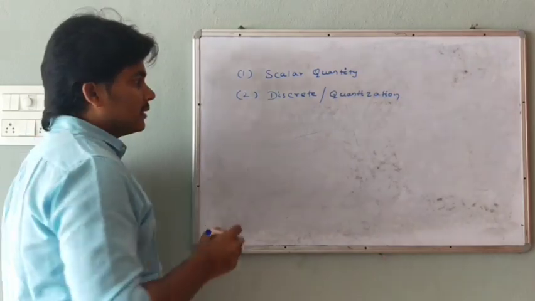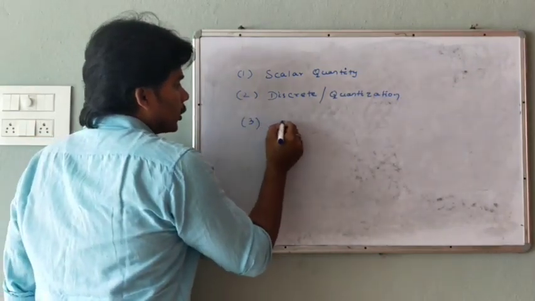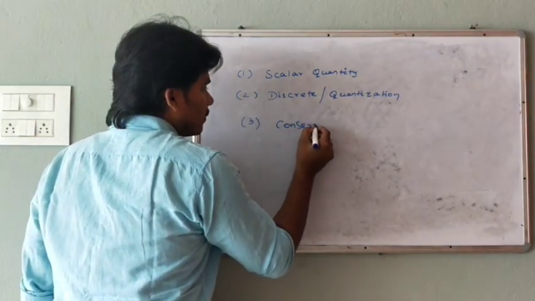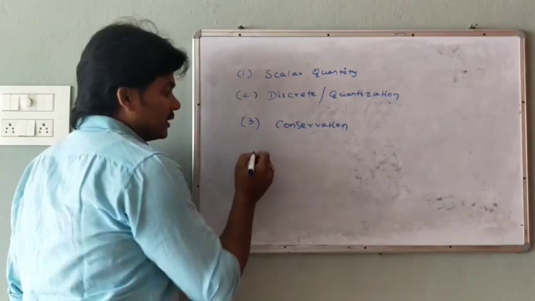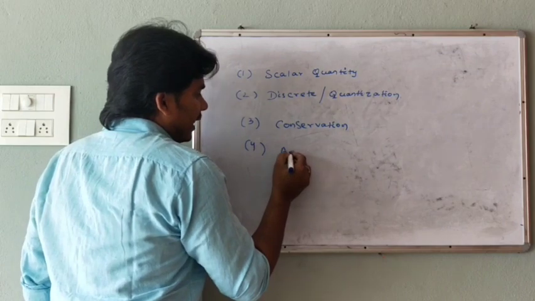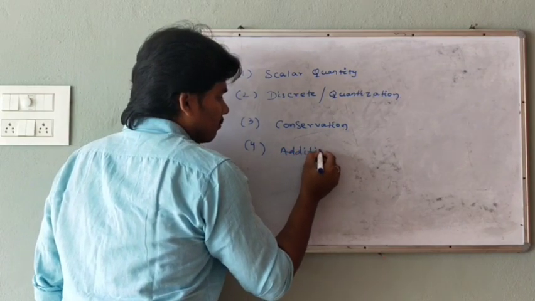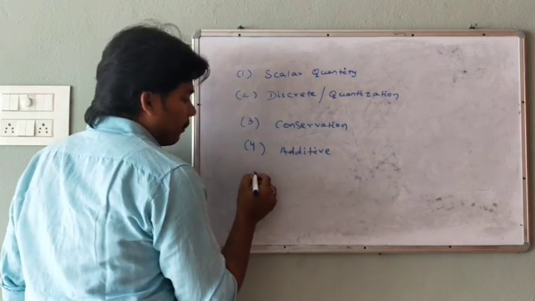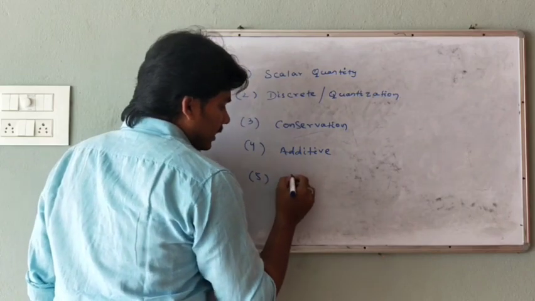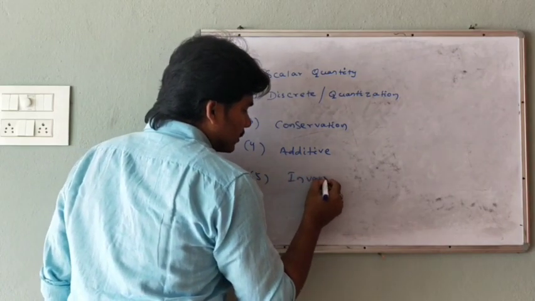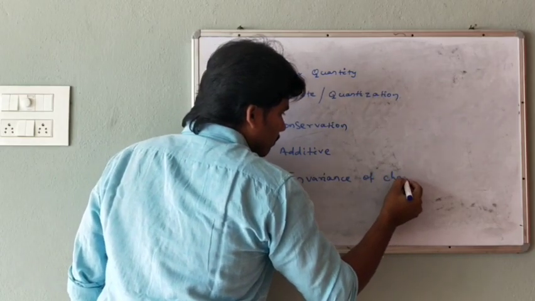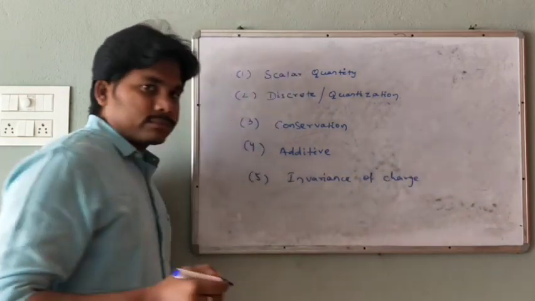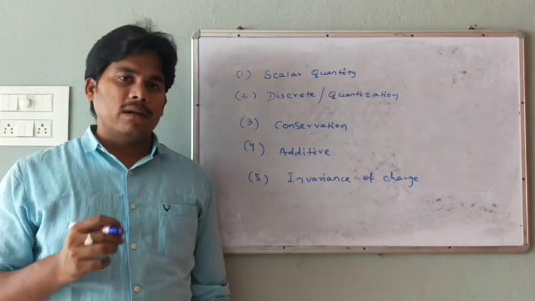The third property is conservation of charge, the fourth property is additive nature of charge, and the fifth property is invariance of charge. Let us discuss them one by one.